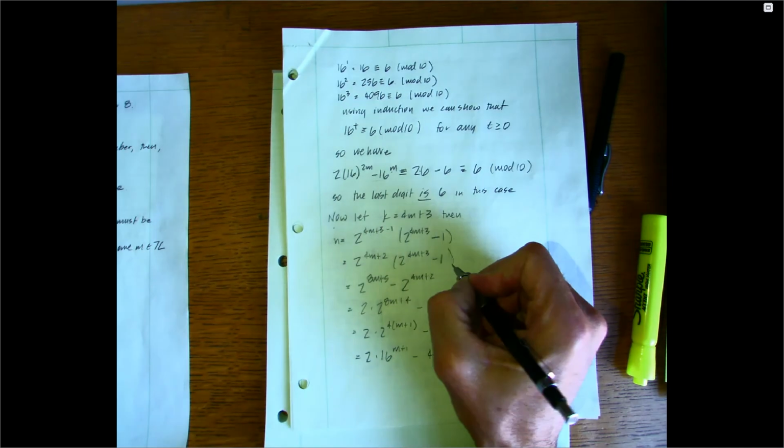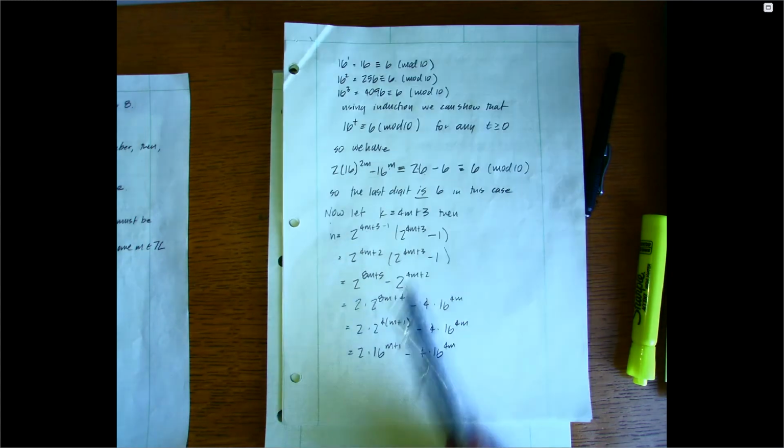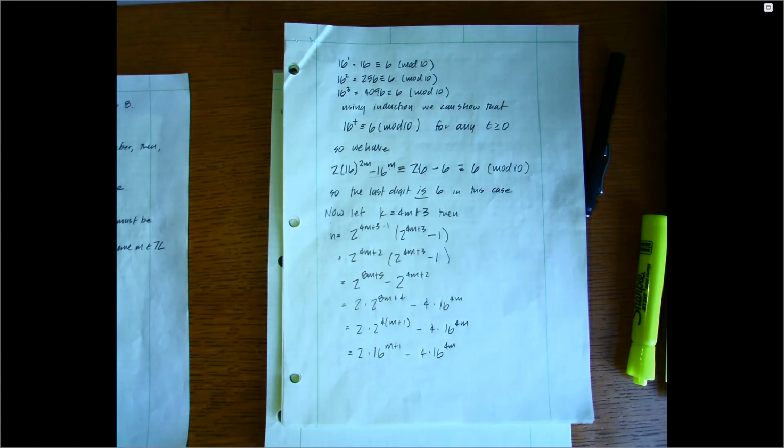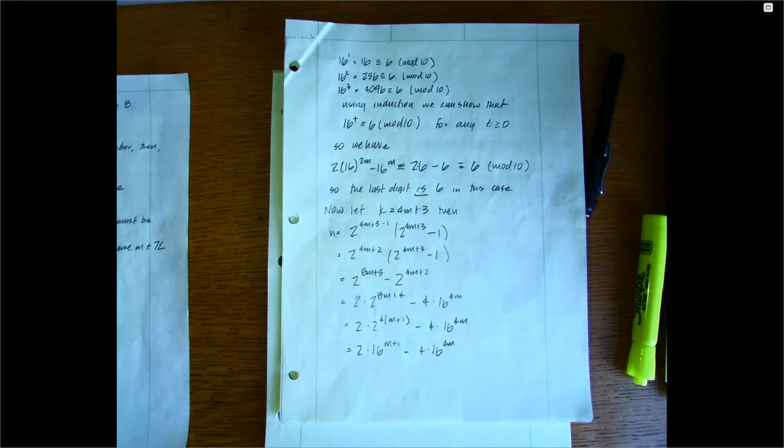Go ahead and distribute the 2 times 2 raised to the 4m plus 2 across. And what are we going to get? We're going to add exponents there, so 4m and 4m will make 8m, the 2 plus 3 will make 5, and the 4m plus 2 here. And now we'll play the same game again. We'll try to create 16s. We know those behave like 6s, right? When in congruence mod 10.